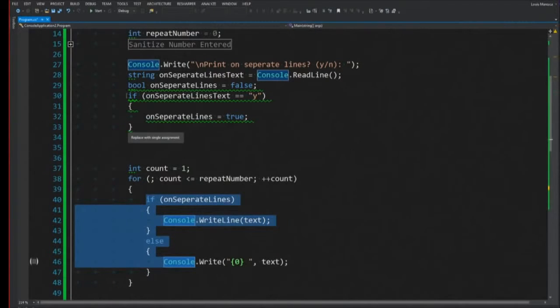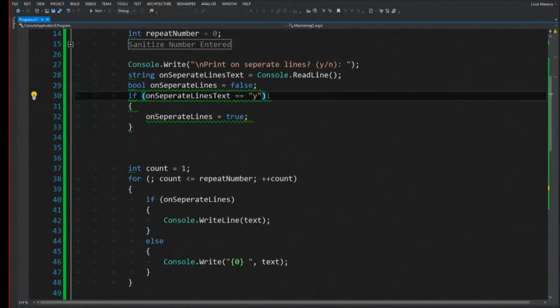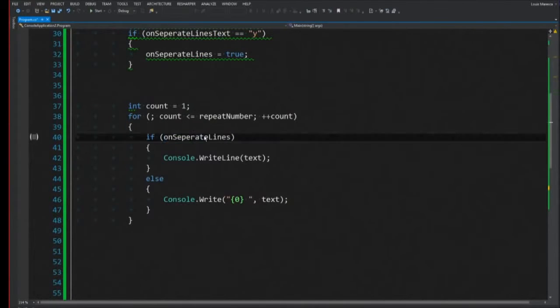That's right. So we used the if condition or Boolean logic twice. We basically said if this is equal, we have to use two equals here rather than just one equal. That's called a Boolean expression. And we say, hey, is this equal to y? Yes, it is. Then, okay, set it to true. And then down here, if it's true, then print it on a separate line. Exactly what you said.